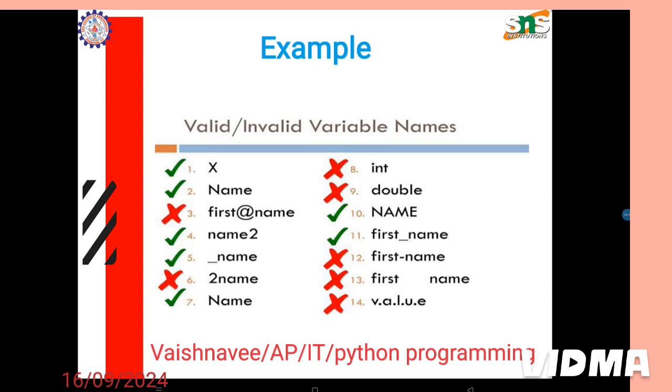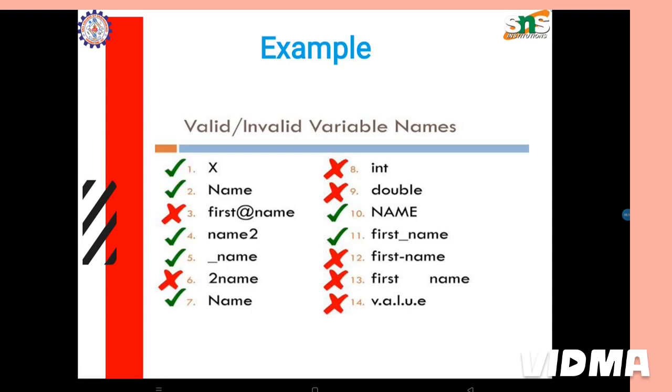Now let us see which are valid and invalid variable names. The first, a single letter alpha, is considered valid. Name is also considered valid. Here we have an at symbol; it can have an underscore but cannot have any other symbols, so it is invalid. The fourth has alpha and a number, so it is valid. This one is also valid; it can begin with an underscore. Number 6 is invalid because we cannot begin with a number.